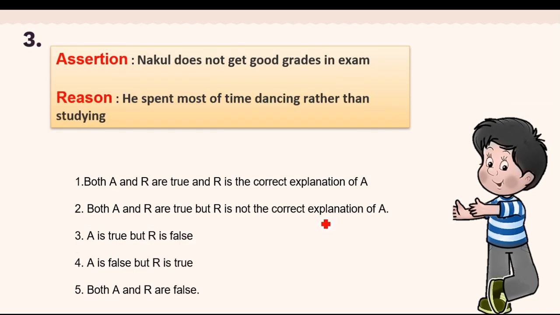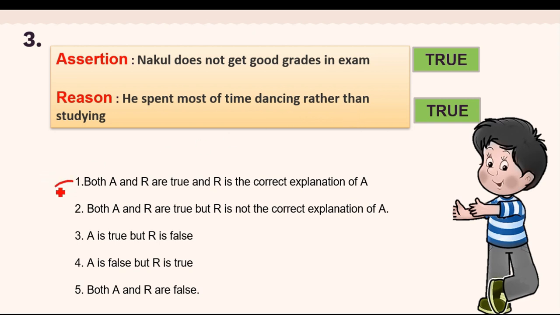Now let us see this third one, again about Nakul. Nakul does not get good grades in exam. This is the assertion. And the reason is he spent most of the time dancing rather than studying. So I told you the first step is you need to find out whether these two things given are true or false. So first statement, Nakul does not get good grades in exam. This statement is true. And reason, he spent most of the time dancing rather than studying. Again, this statement is true.